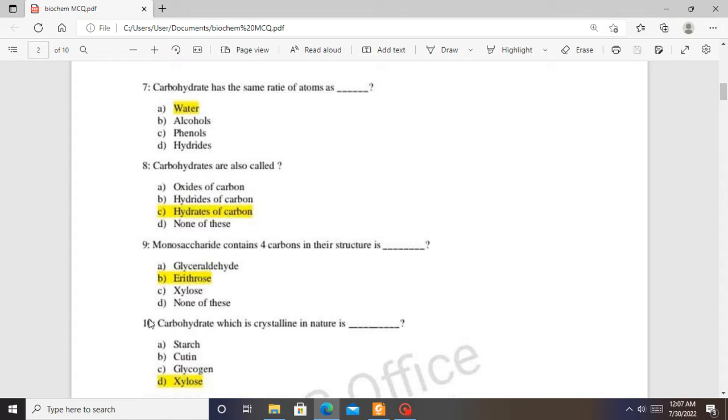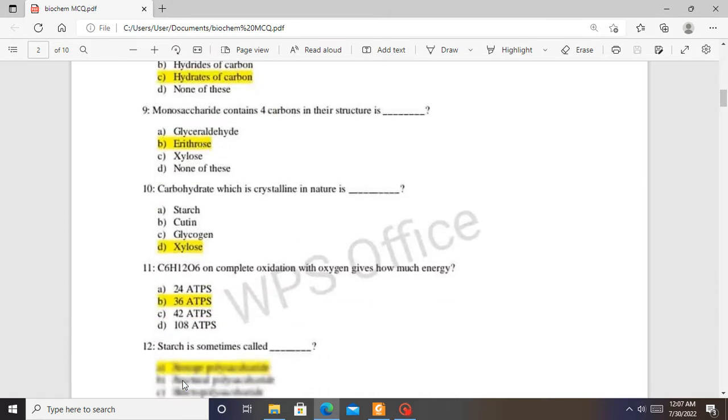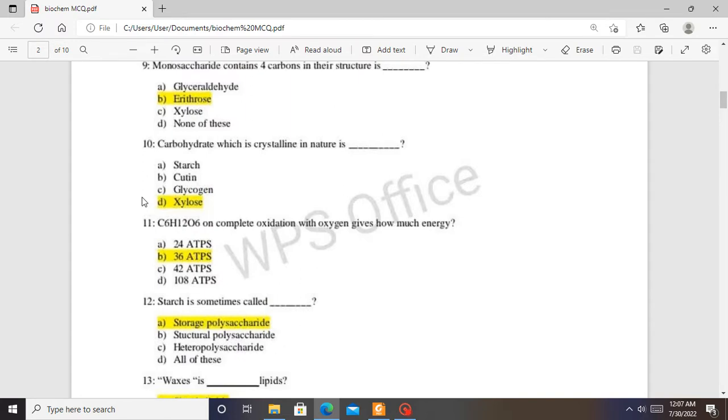Question 10. The carbohydrate which is crystalline in nature is? Is it starch? Is it gluten? Is it glycogen or xylose? The answer is D. Xylose is crystalline in nature. Question 11.